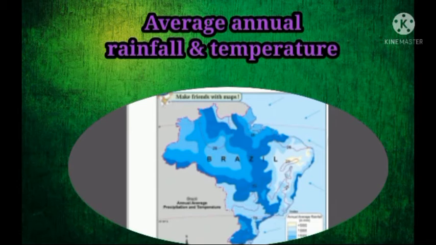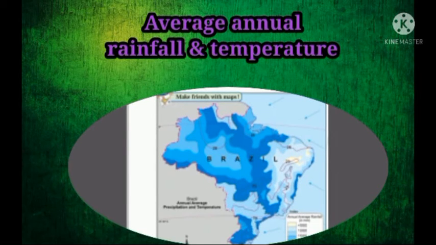Near the equator at the Brazilian coast, temperature does not vary much. In the coastal regions near the equator in Brazil, differences in temperatures are negligible. The winds move in the vertical direction in this region. Similarly, the convergence zone of the trade winds is weak here. As a result, cyclones are not formed. So, what is the reason? The vertical direction of the wind, and in the same way the convergence zone, that means the meeting place of the trade winds, is also not there. So, due to that, cyclones are not formed in this region.